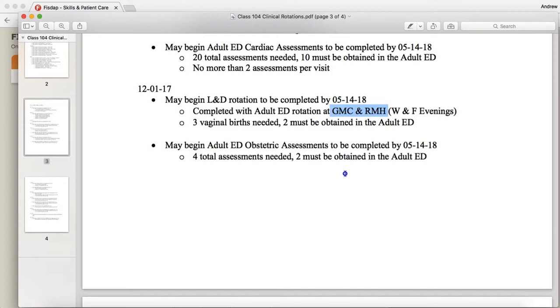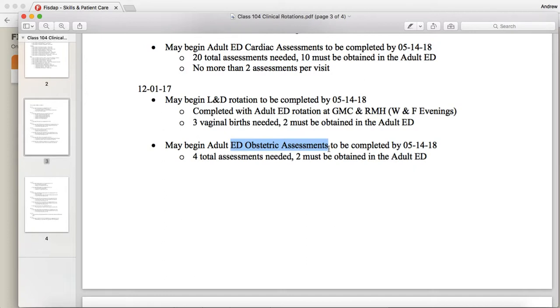Here's the thing that everybody gets confused about: you will have OB vaginal birth for baby and OB labor for mom. Now, you'll also need ED OB assessments, okay? These are going to be in addition to your time in labor and delivery. This is going to be something like a vaginal bleed with a pregnant woman in the ER. This is not going to be your OB L&D time. Okay, so make sure that you're also getting some OB assessments in the ER in addition to your L&D.